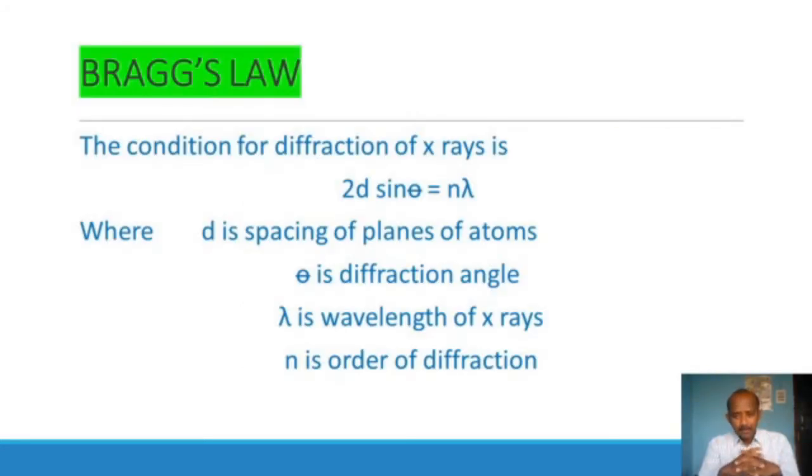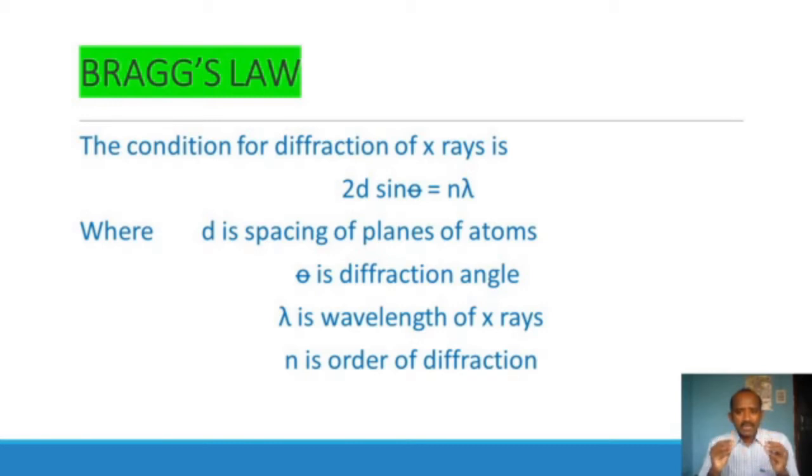Bragg's law. Bragg means W.H. Bragg and W.L. Bragg. They studied the crystal structure and X-ray diffraction, and they gave the condition for the diffraction of X-rays, that is 2d sin theta equals n lambda.